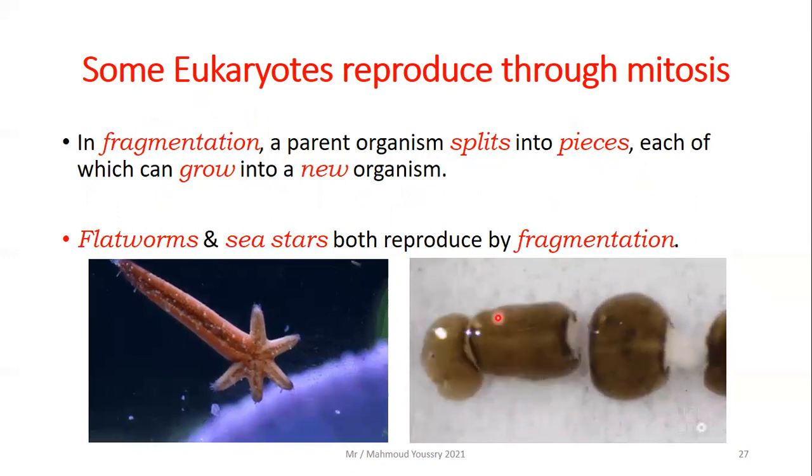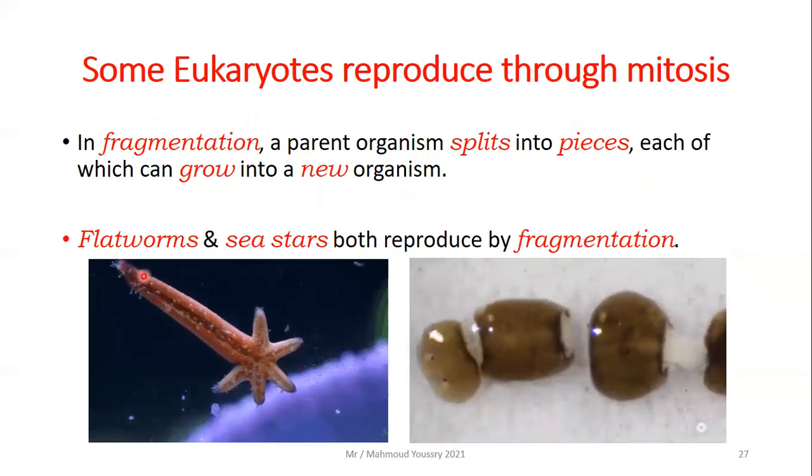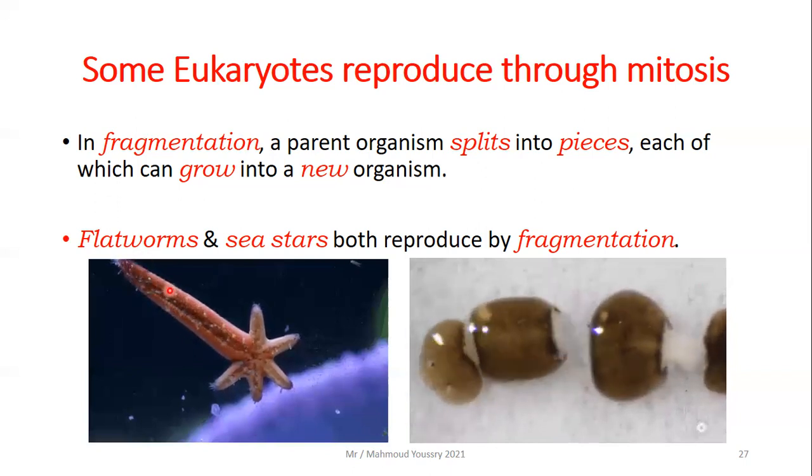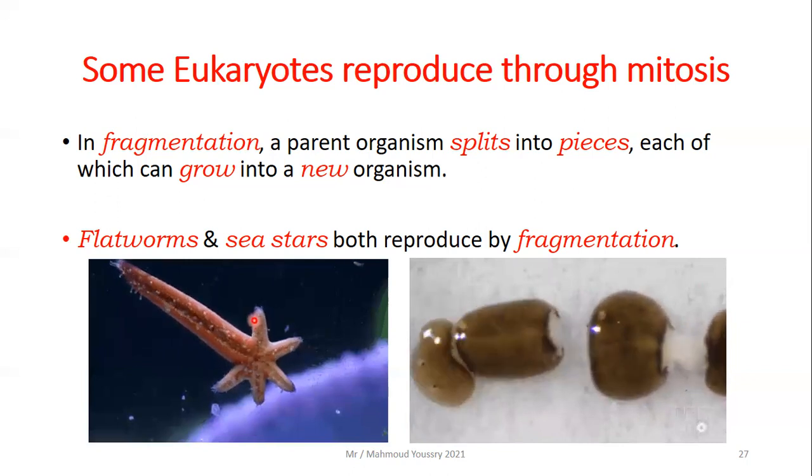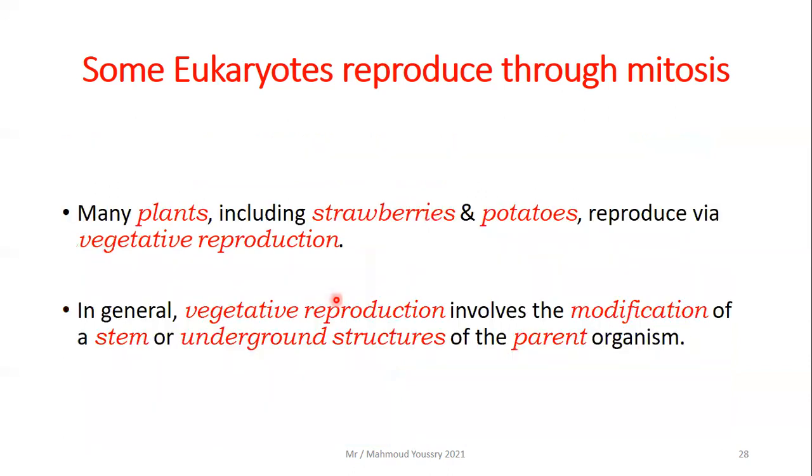These worms, even if they are cut into small pieces, each piece will regrow into a new fully functional individual. Also, the sea star. Can you see this long arm of the sea star? Actually, this is an old arm that has been cut off another sea star. And all these tiny arms of the sea star, these are the newly grown arms. Flatworms and sea stars both reproduce by fragmentation.